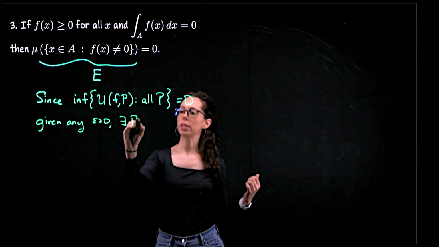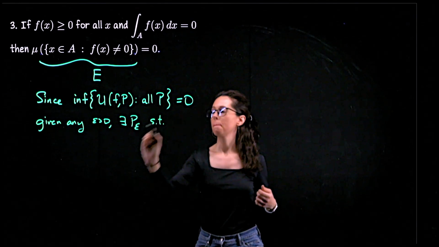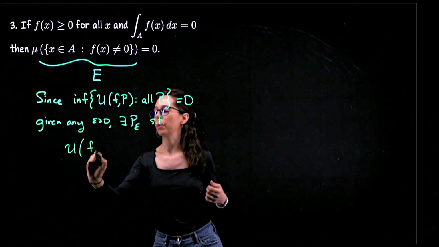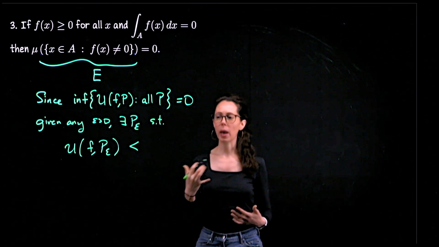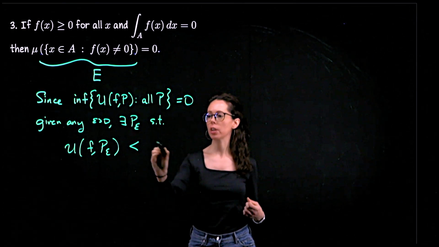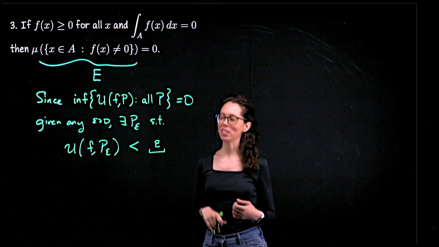there exists a partition, which we often denote P sub epsilon, so that the upper sum of f with respect to that partition is as small as you want it to be. Could be epsilon or some scaled version of epsilon. I'm just going to write epsilon now with the idea that we might adjust that.